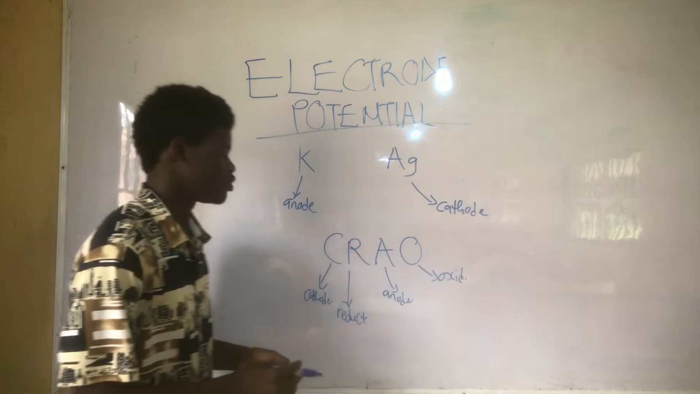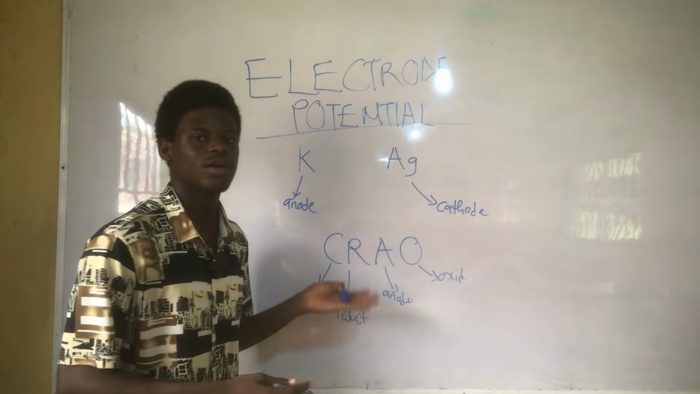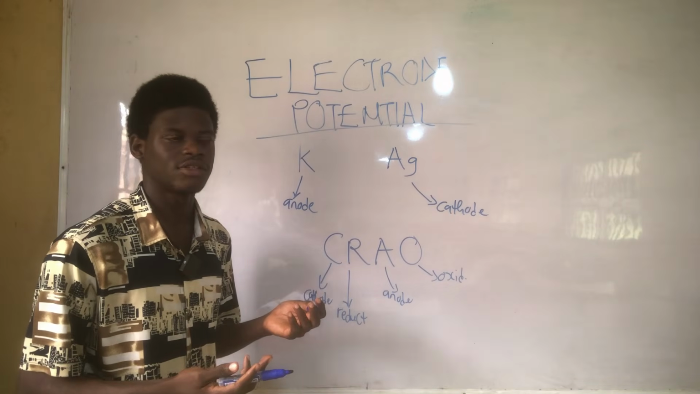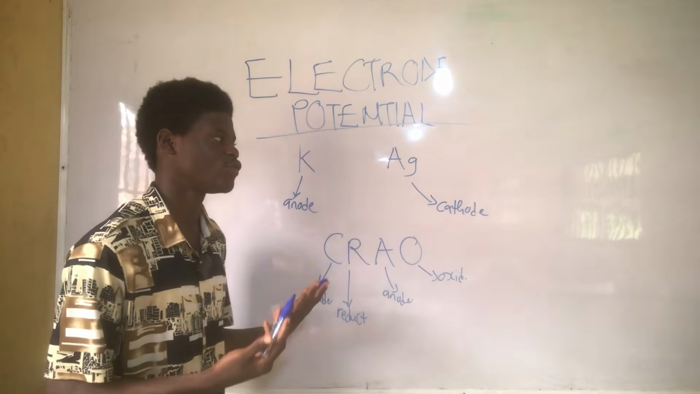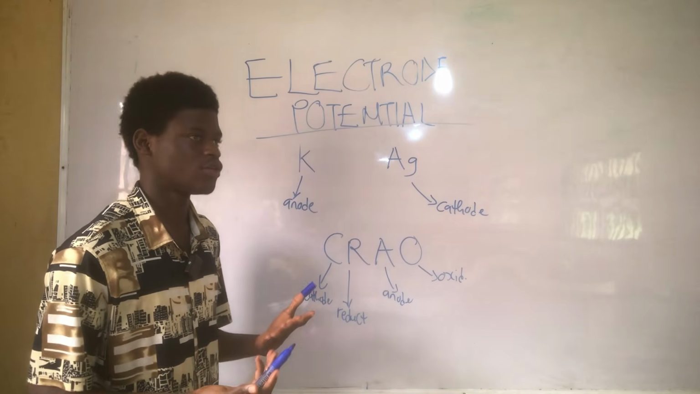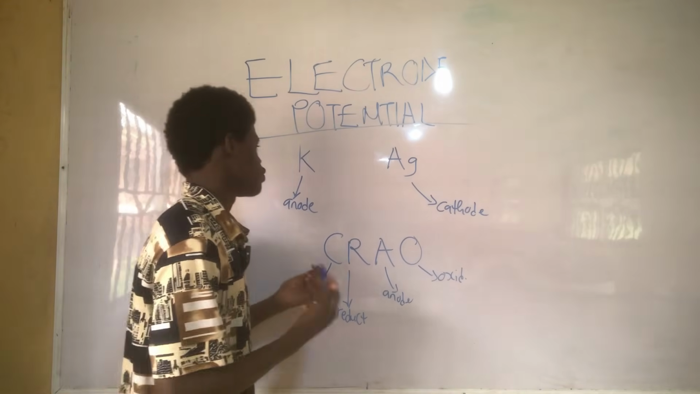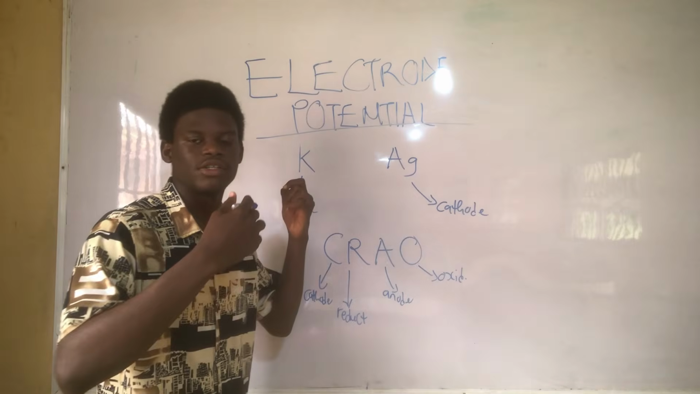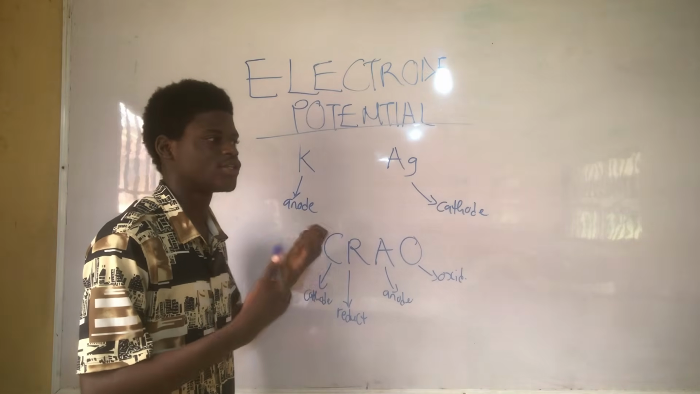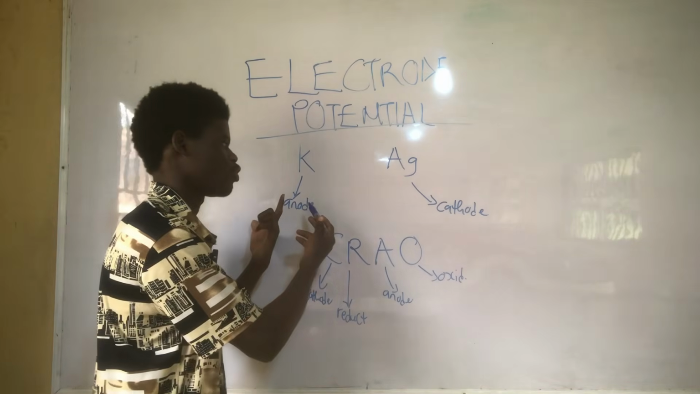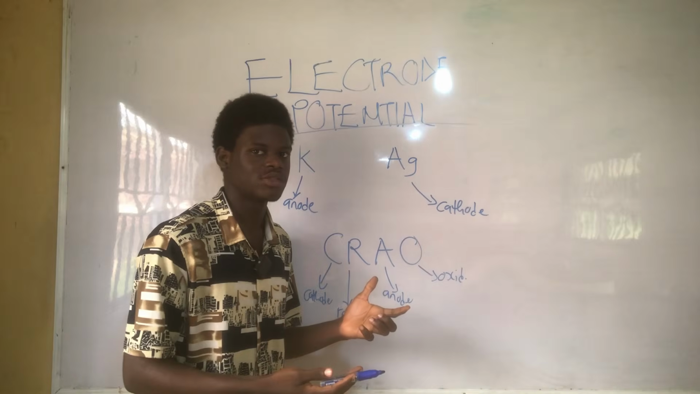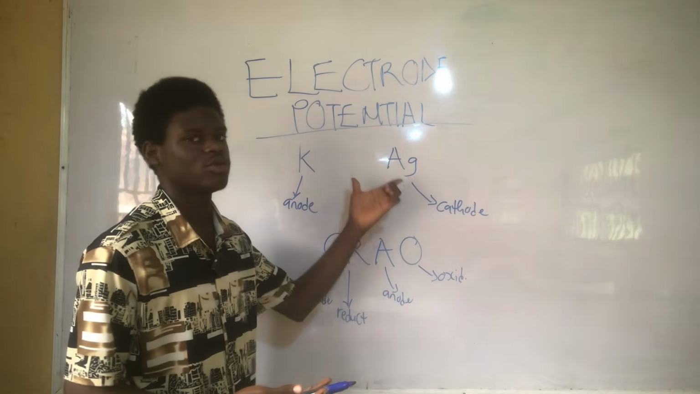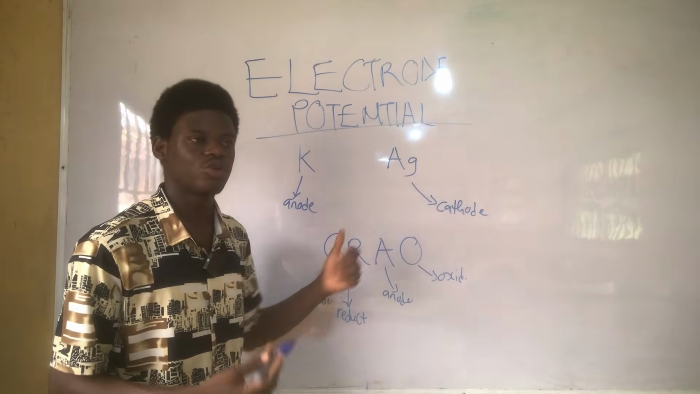Oxidation occurs there. So if you know this, you know that anytime you are given an element in a cell and it asks us to find the electropotential or the EMF of the cell, you need to know that the more electropositive elements will act as the anode. That's where oxidation will occur. While the lesser electropositive elements will act as the cathode. That's where reduction will occur. So you need to know that.